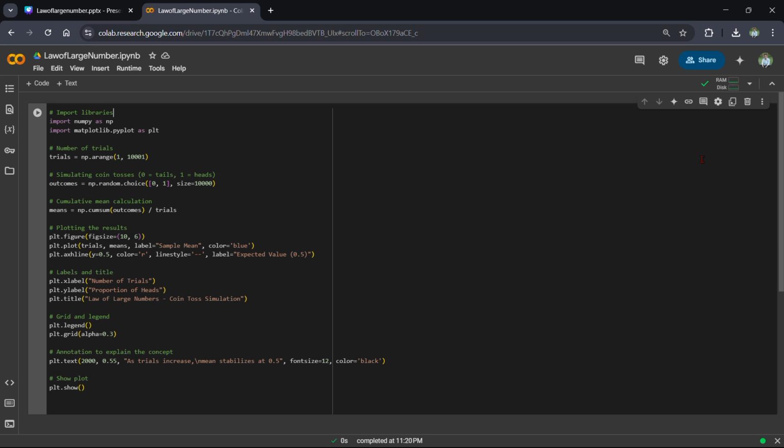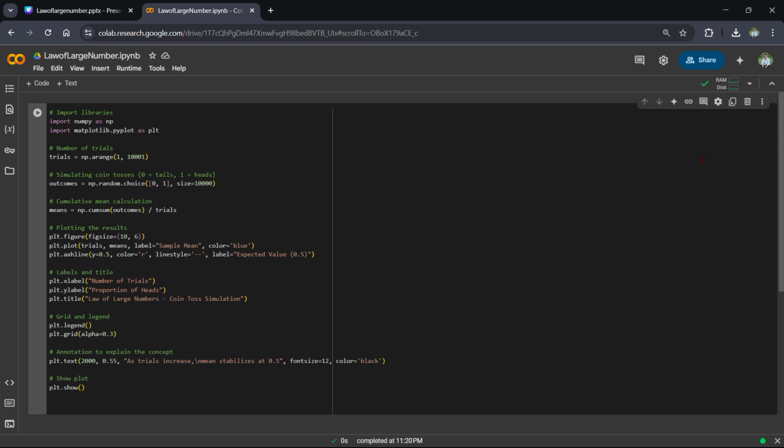Then we have calculated the mean proportion of heads, like computing the sum of heads and dividing it by the number of tosses to get the running average, or simply the sample mean. Then we have plotted the sample mean over trials.